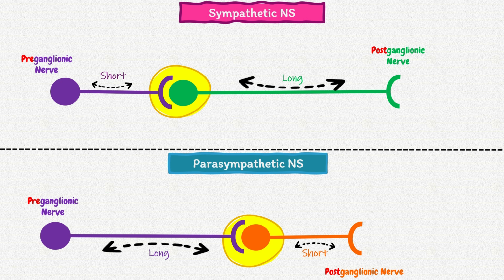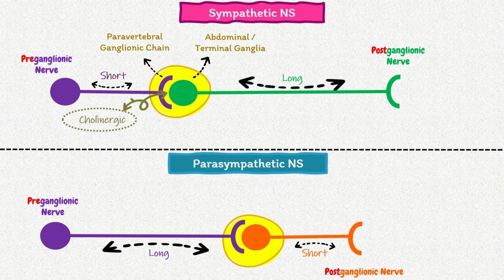So, in sympathetic system, preganglionic sympathetic neurons arising from the spinal cord terminate either in the paravertebral ganglionic chain, in the cervical or abdominal ganglia, or in so-called terminal ganglia. Transmission of stimuli from preganglionic neuron is cholinergic, that is, mediated by release of the neurotransmitter acetylcholine.